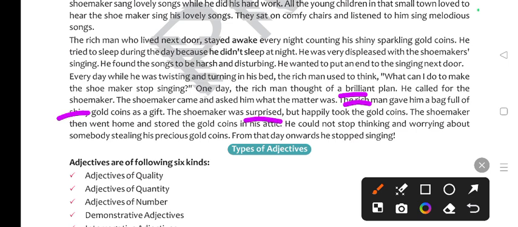The shoemaker then went home and stored the gold coins in his attic. He could not stop thinking and worrying about somebody stealing his precious gold. From that day onwards, he stopped singing. That is also an adjective, that is a demonstrative adjective.